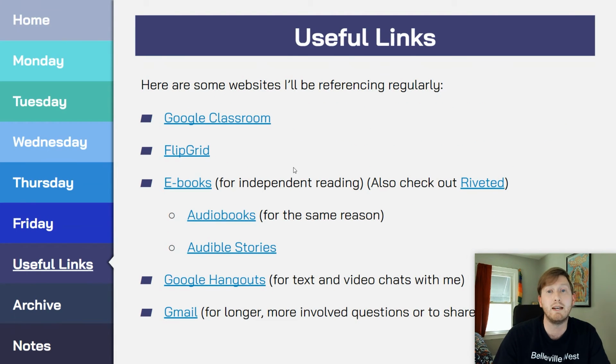Now, I have updated our useful links with a couple other book sites to give you some options for finding independent reading books. Riveted has some full text and also has some samples, so you've got to be kind of careful, but they do have some full text versions of books there. And then there's also Audible Stories, which are generally shorter pieces, but in terms of independent reading, just sitting back and listening, if you want to listen to a shorter piece, you're more than welcome to. I've given you that link as well.